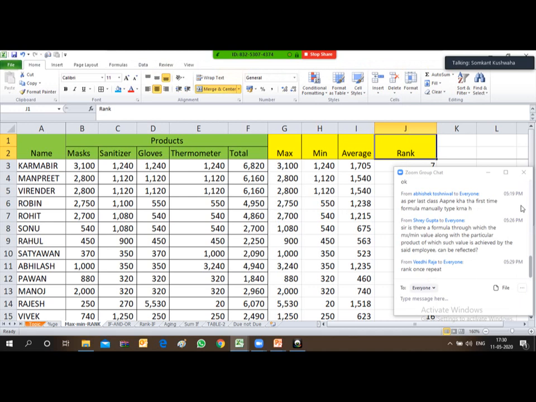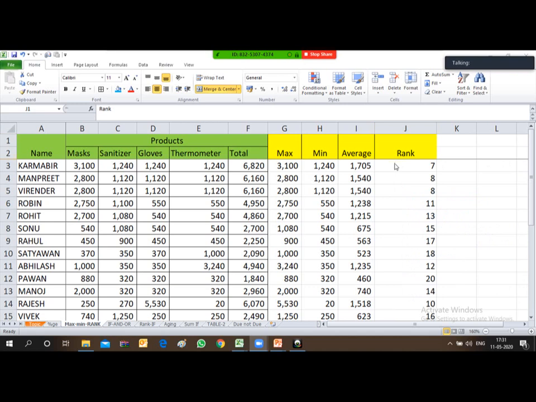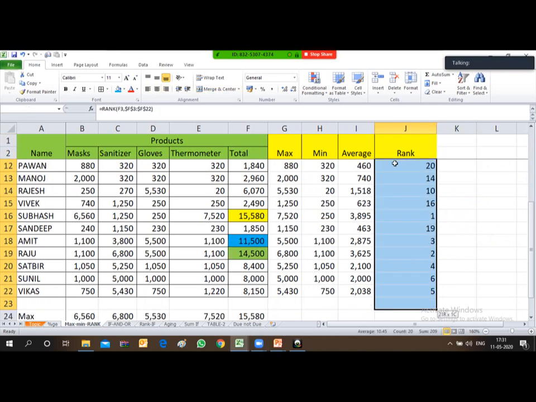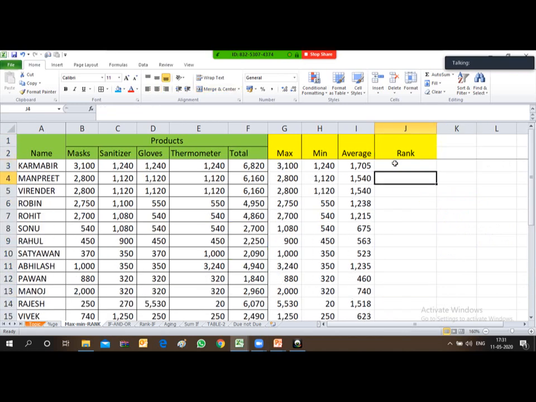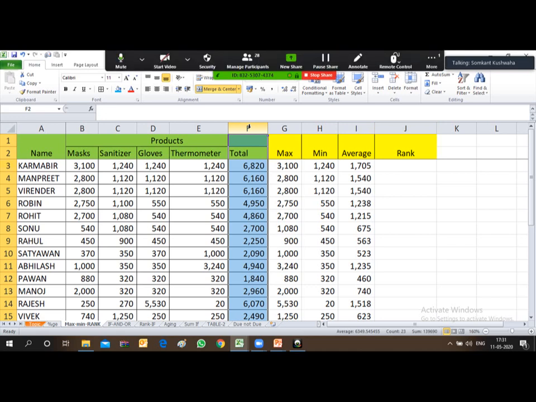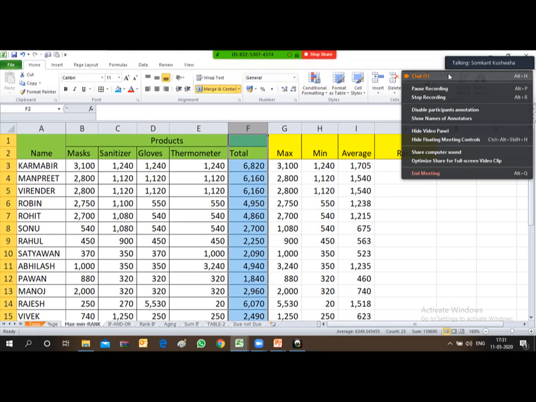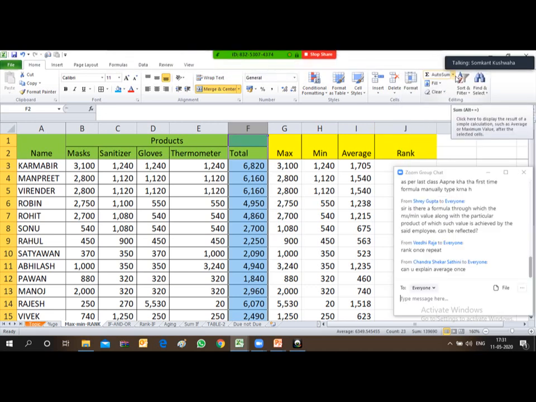Okay, Vidhi, I am just repeating this rank function again. I am applying the rank based on the total quantity achieved by each and every employee. Okay, I'll also repeat the average part.